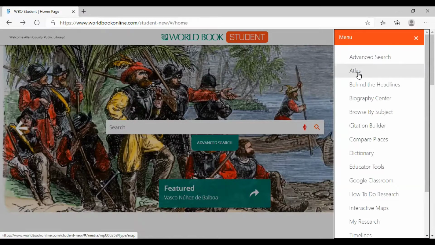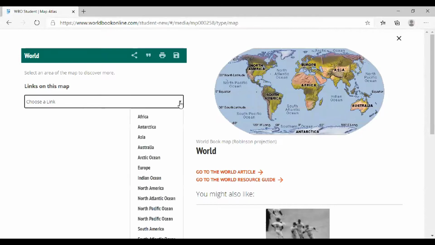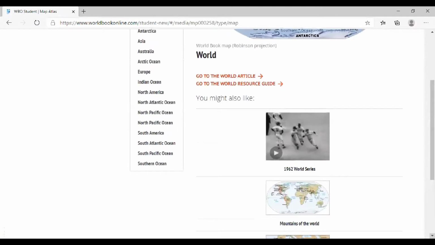We could look up via Atlas. Here's a world map, and you can choose a link, and it goes from Africa, alphabetically, all the way down to the Southern Ocean. And then they have different types of subjects. You can either go to a world article once you select your country, or go to a world resource guide.